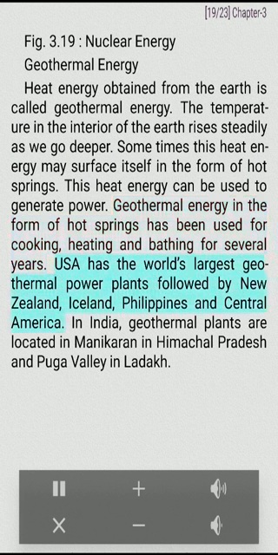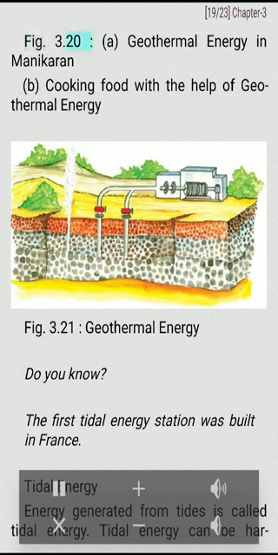USA has the world's largest geothermal power plants followed by New Zealand, Iceland, Philippines and Central America. In India, geothermal plants are located in Manikaran in Himachal Pradesh and Puga Valley in Ladakh. Fig. 3.20. A. Geothermal energy in Manikaran. B. Cooking food with the help of geothermal energy. Fig. 3.21. Geothermal energy.